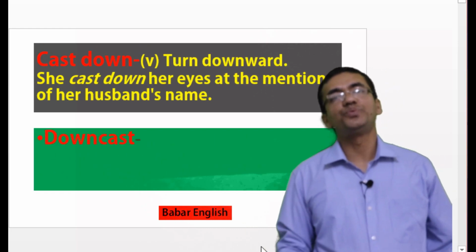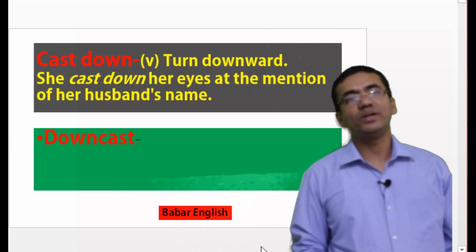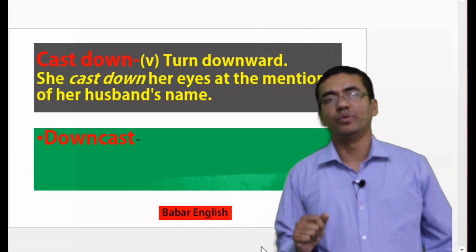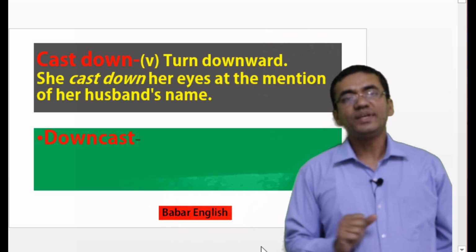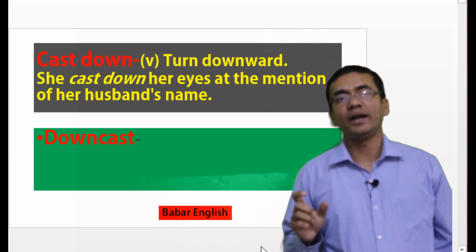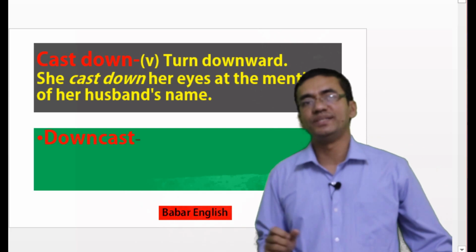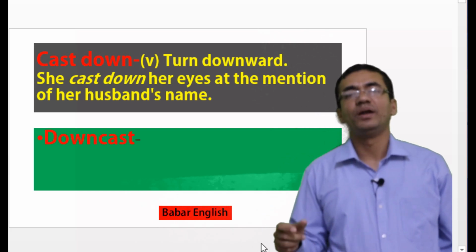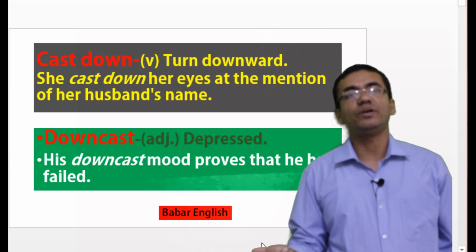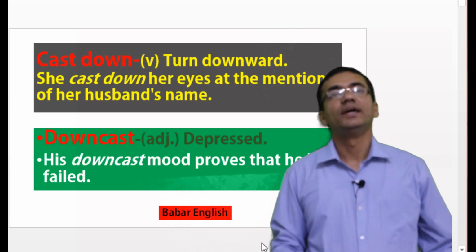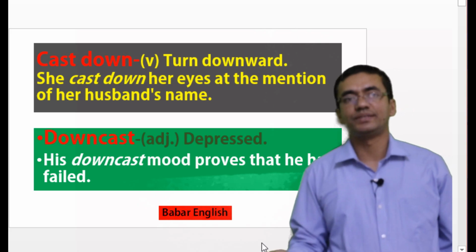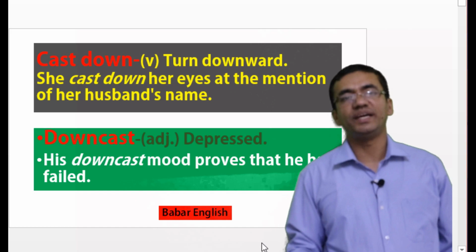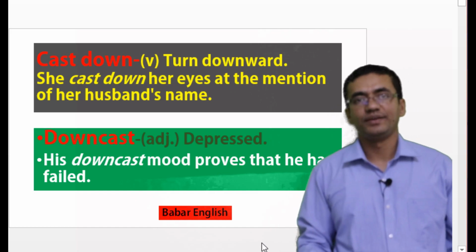Okay, let's move to our next word. Our next word is cast down. Cast down means turn downward. We can say that she cast down her eyes at the mention of her husband's name. So if we invert this word, it will become downcast. So see whether it has got meaning or not. Yes, downcast means depressed. We can say that his downcast mood proves that he has failed.